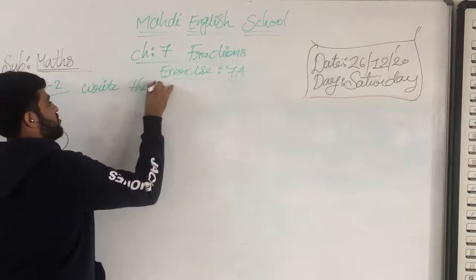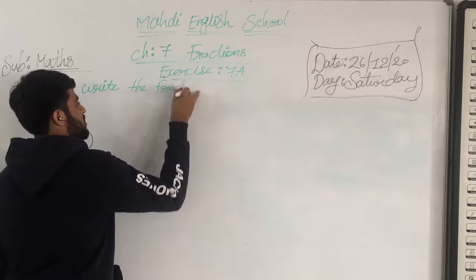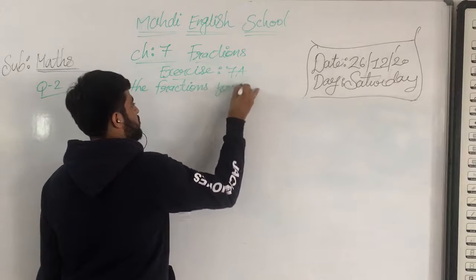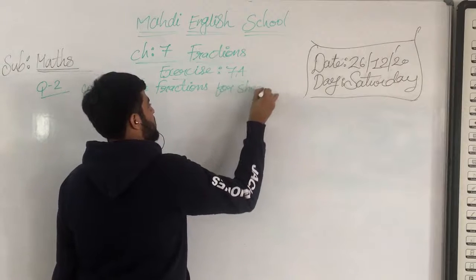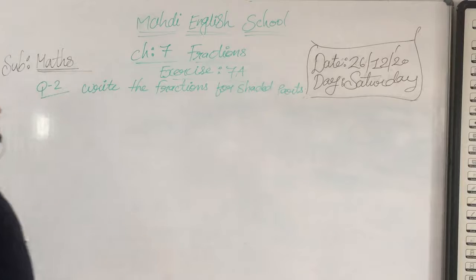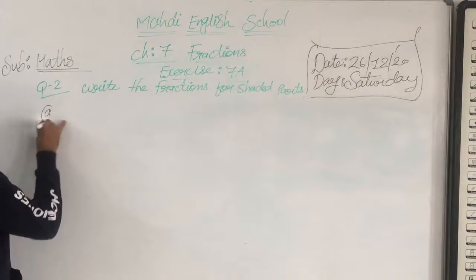Write the fraction for shaded parts. Okay, write the fraction for shaded parts. Look at my points, my dear students. I hope you all have understood. Okay, so now here we will start question number 1, but question number 1 is only an example.